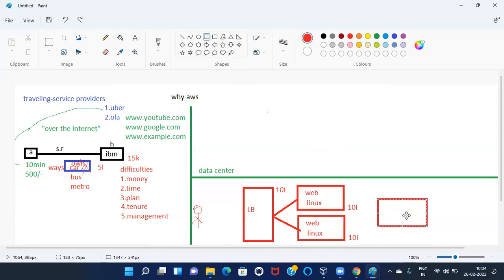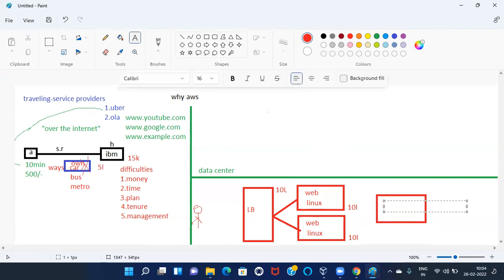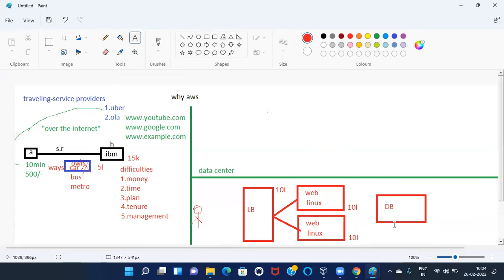To store data, we need to maintain one more DB server. It means my cost is increasing slowly. Try to understand. So this database server is going to associate with whom? Web servers. And if I have only one DB server, is there any problem at operating system level or application level? Again, I can't retrieve the data from the DB server. So to enable high availability for your DB server also, what we have to do? We need to create one more DB server.